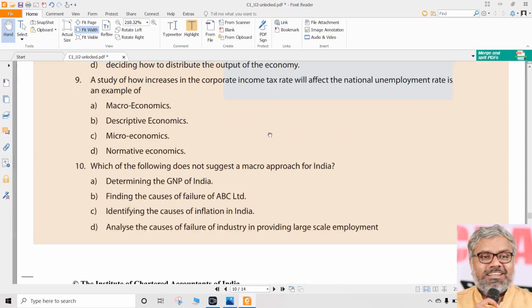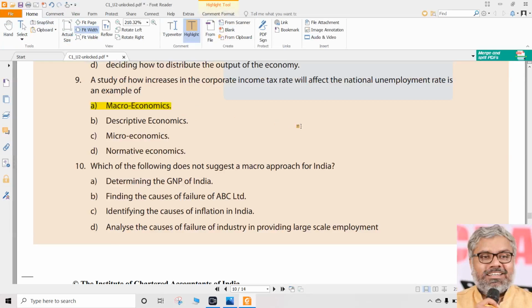Now, question number 9. A study of how increases in the corporate income tax rate will affect the national unemployment rate. So we are talking about corporate tax rate, unemployment, big things. What are all these things? Examples of what? Definitely these are all examples of macroeconomics.